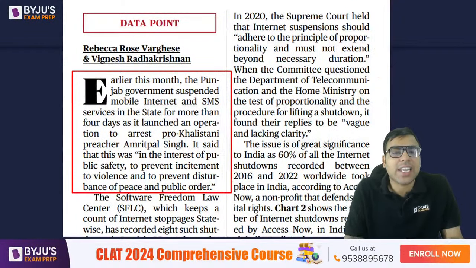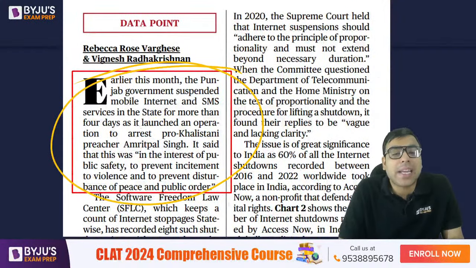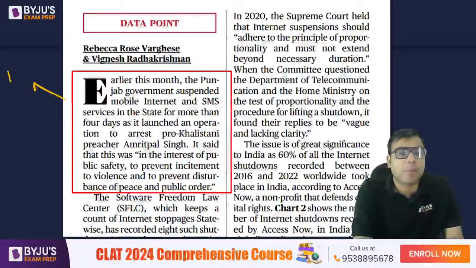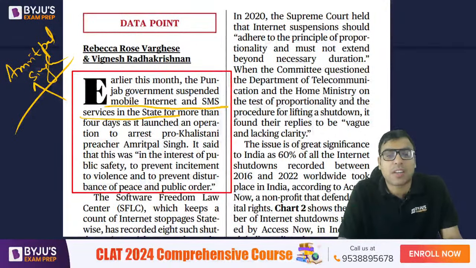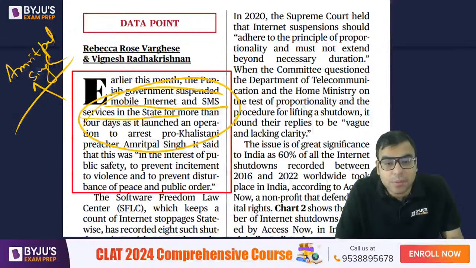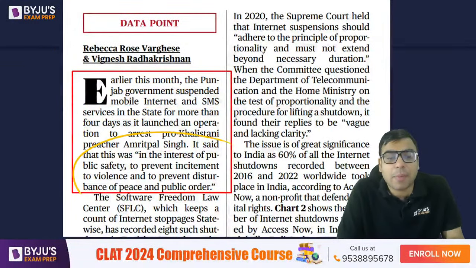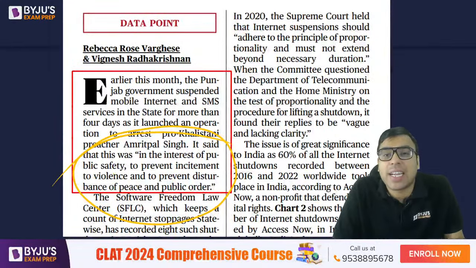Now they are saying earlier this month, the Punjab government suspended mobile internet services. I hope you are aware of the Amritpal Singh case. The police is searching for Amritpal Singh, a pro-Khalistani activist. For that, in many places, Punjab suspended mobile internet and SMS services in the state for more than 4 days. It said it was in the interest of public safety to prevent incitement of violence. So the police said that to prevent any sort of violence, the internet has been shut.